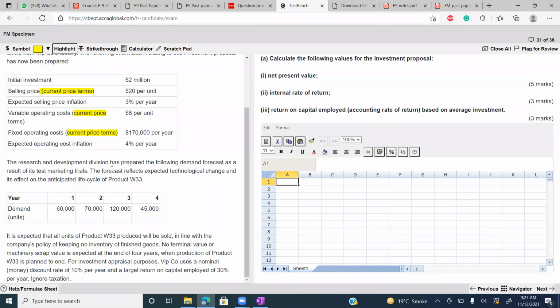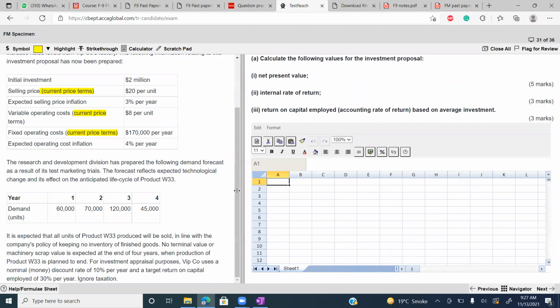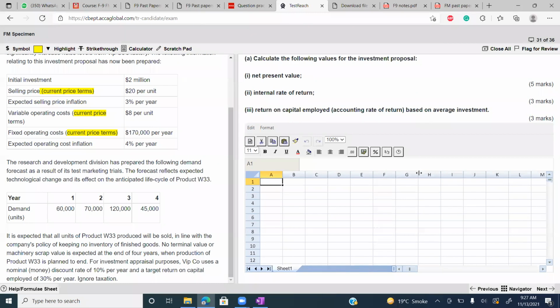For investment appraisal purposes, VIP company uses a nominal discount rate of 10% per year and target return on capital employed is 30%. Ignore tax. It's a very simple question actually. So let's solve it. So let's start solving it, guys.